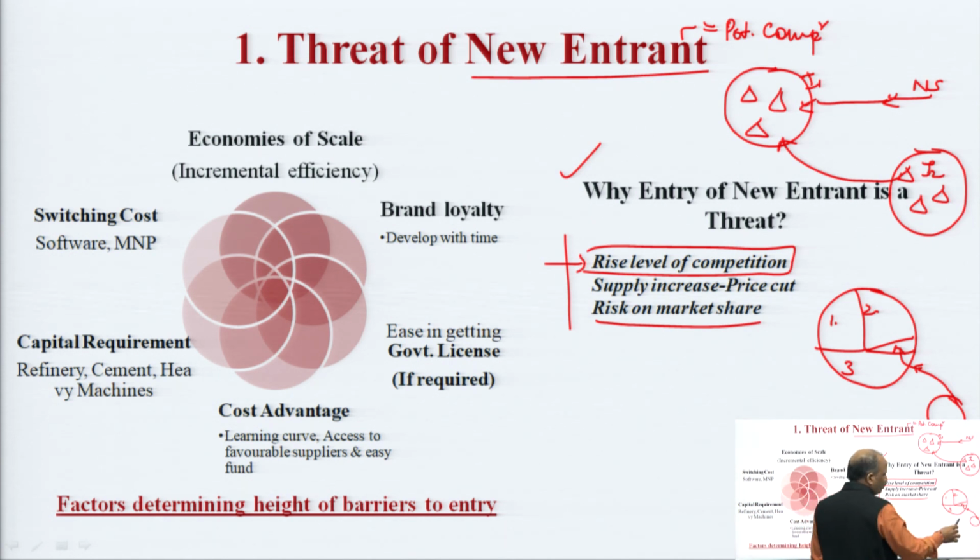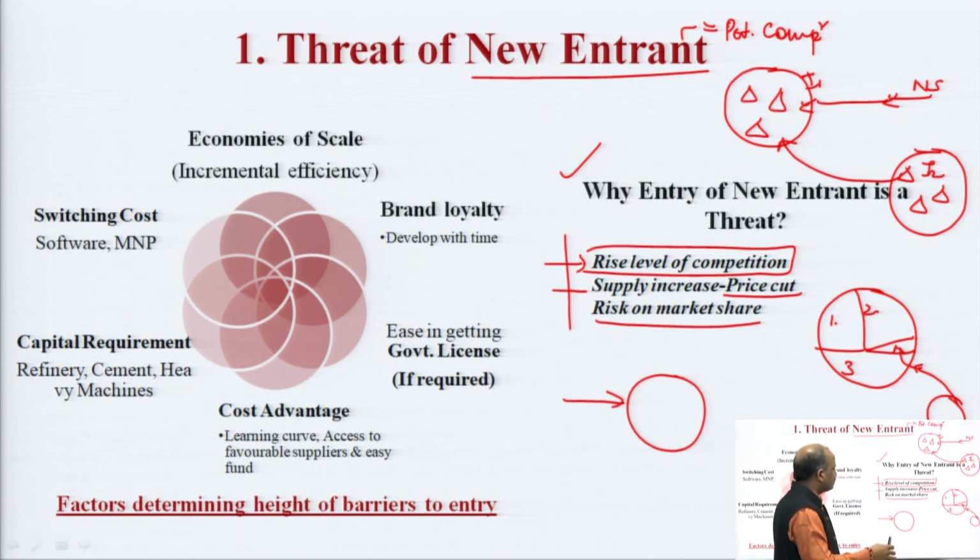Secondly, when a new entrant joins an industry, what will happen? This new entrant will produce something, and whatever this entrant produces will increase the supply to the industry. And if the supply to the industry is increasing and demand is not increasing, everybody will try to slash the prices so that more demand can be generated or more volume of the commodity can be sold. So that's where we say that entry of the new entrant is a threat.